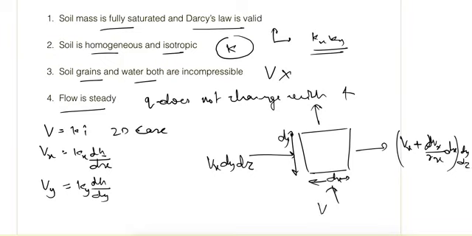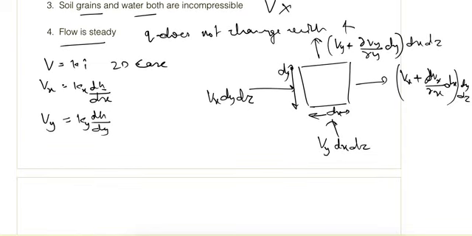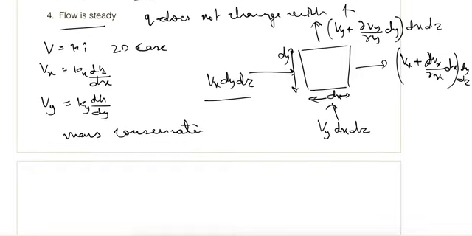Similarly in the y direction, incoming is Vy dx dz, and outgoing is Vy plus del Vy upon del y dy into dx dz. So if we use the principle of conservation of mass, the incoming volume per unit time should be equal to the outgoing volume per unit time.